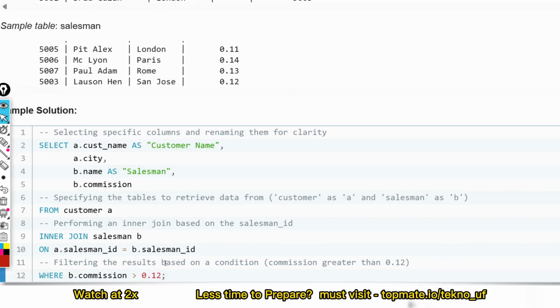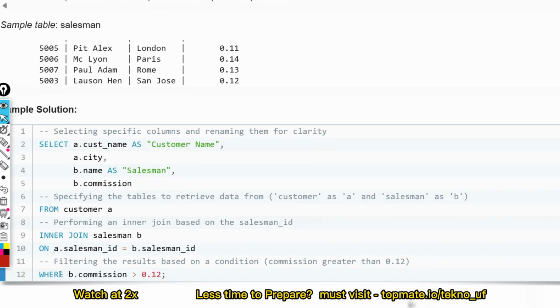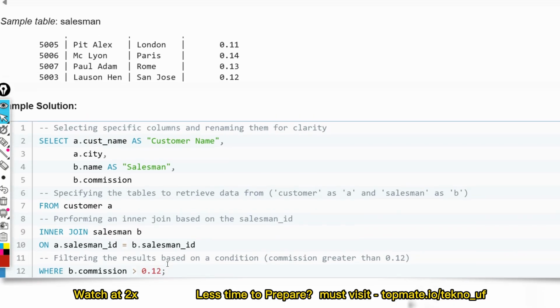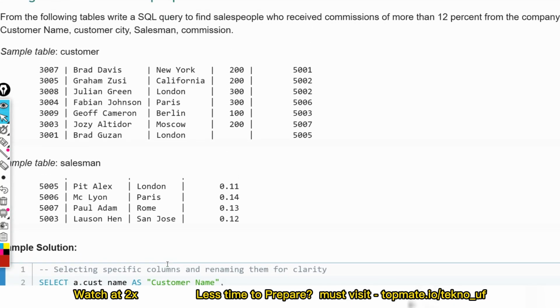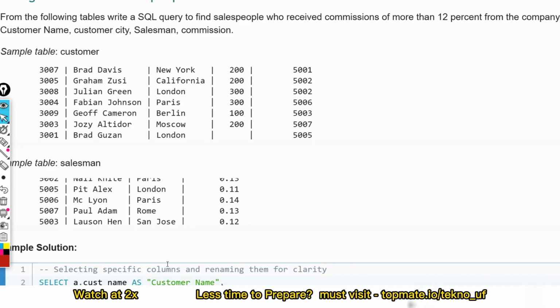That is, commission should be greater than 12%, that is where b.commission is greater than 0.12. So this is the solution you have to know, nothing else. This is the way you have to solve the problem. So guys, I hope you understood what type of problem will be asked to you.